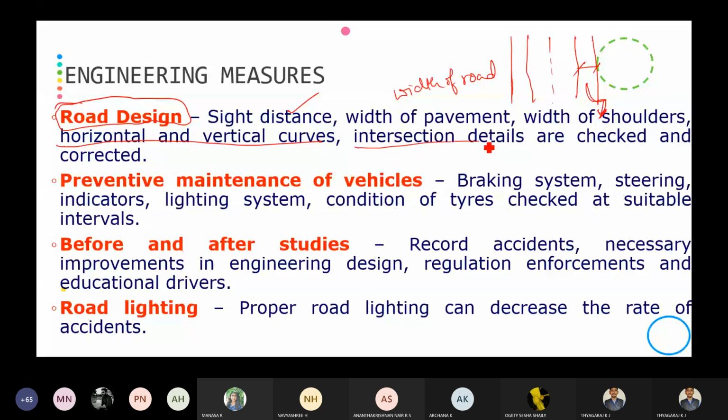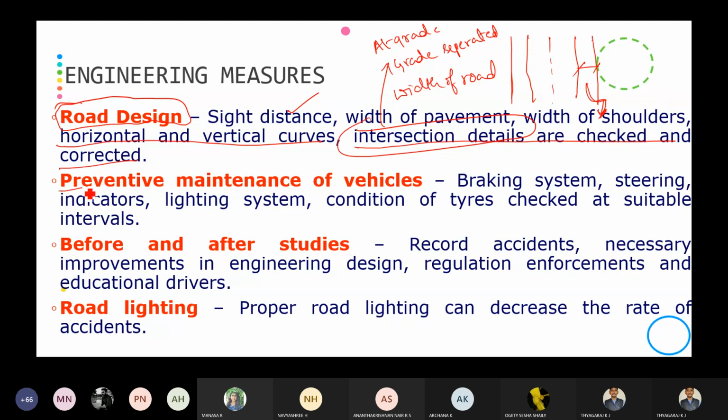Then intersection details are checked and corrected. When it comes to intersections, we have two types: at grade intersection and grade separated intersection. You are going to check whether the provided intersection is satisfying the conditions or not, and if there is any defect in the said things, whether it may be side distance, width of the road, or width of shoulder, you are going to check it and correct it.